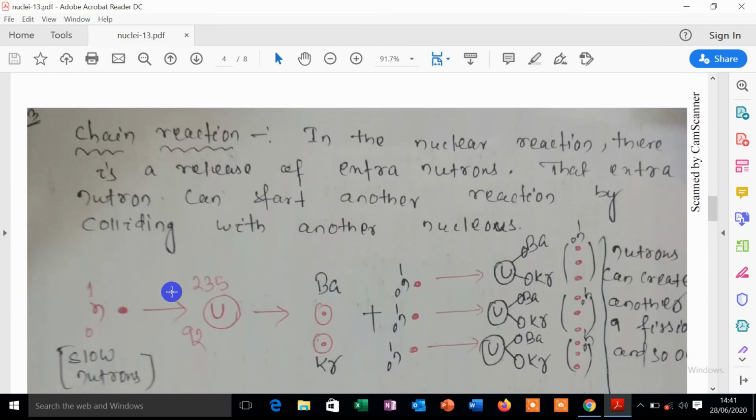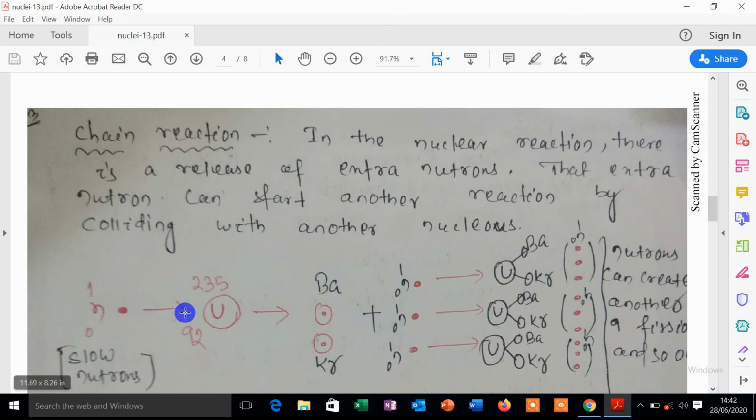Then, one more thing included under the fission reaction is the chain reaction. What is a chain reaction? In a nuclear reaction, extra neutrons are released, and those extra neutrons can start another reaction by colliding with another nucleus. Chain reaction means the chain just continues.